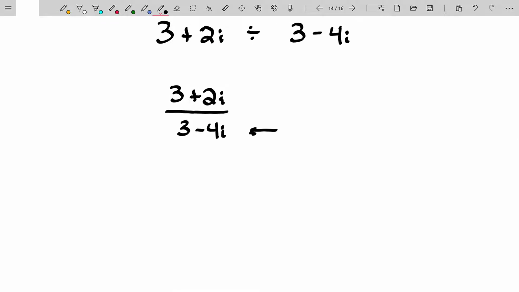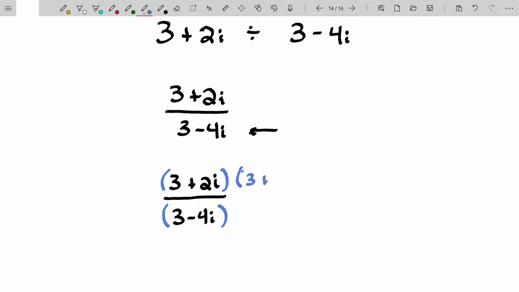In this case, I'll just do it. We're going to take that 3 plus 2i over 3 minus 4i, and we're going to multiply both numerator and denominator, and do not forget those grouping symbols, by the conjugate of the denominator. So that's 3 plus 4i, and again, 3 plus 4i. When you do that, you just have basically complex number arithmetic to perform.